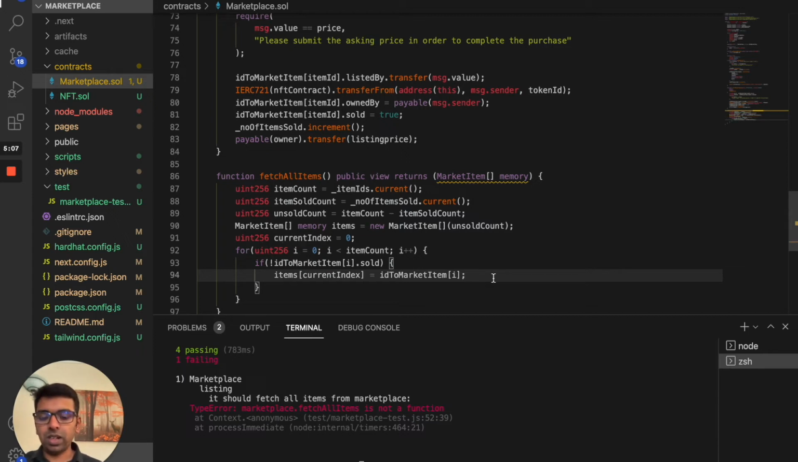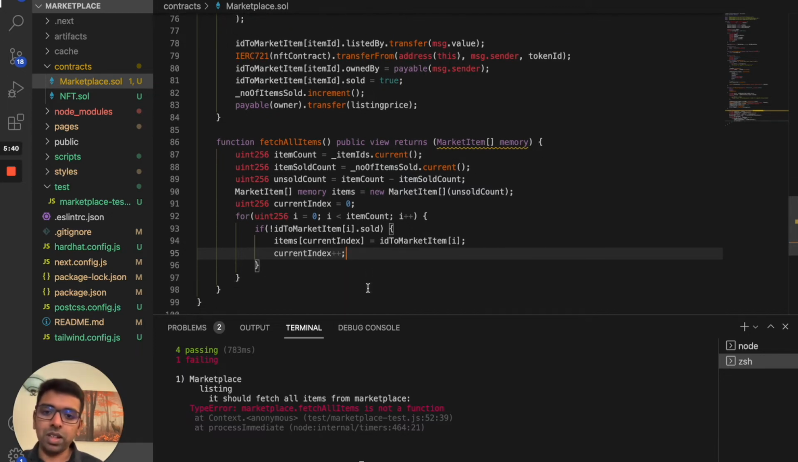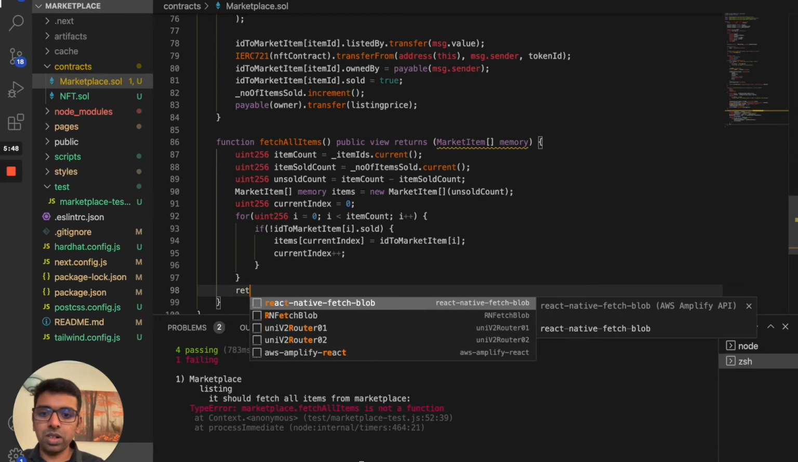So what we're doing here is looping through everything in the id to market item mapping, with the item count as the index. Then we're checking whether it's sold or not. That flag, true or false, decides whether it's a sold item, right? That way we are adding to the items array. There is a current index we need to add at. When we actually do that, we need to increase the current index, because every time you add an item to the array, you need to increase the index as well. So that's what we did there. Once that is done, we have the items here, and this should return the items.